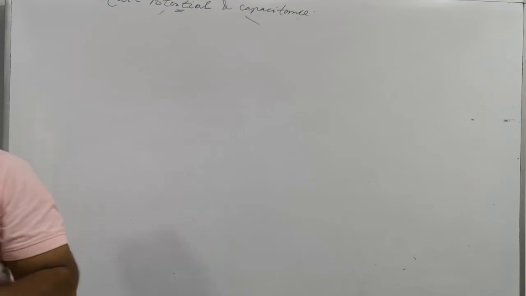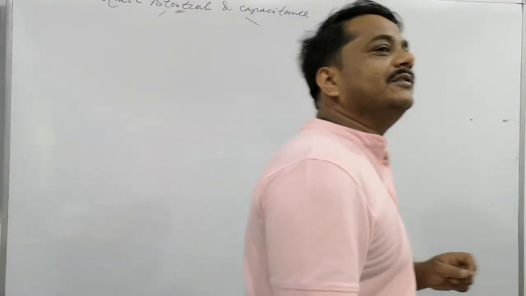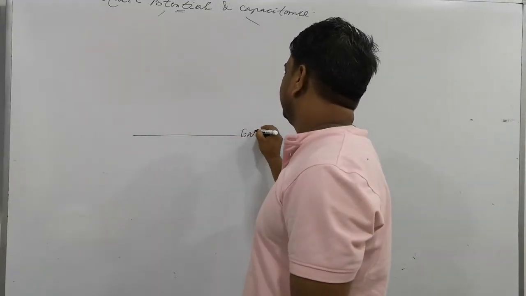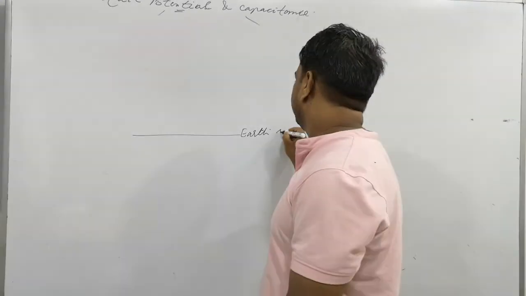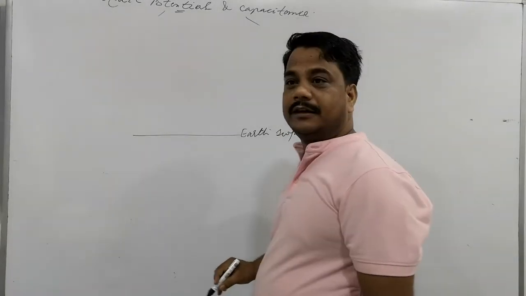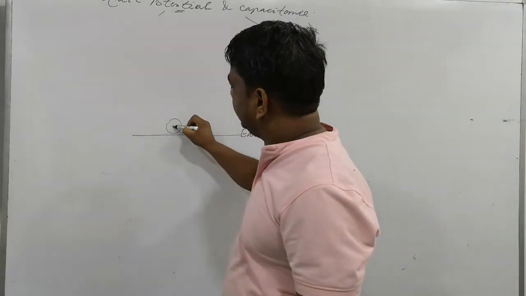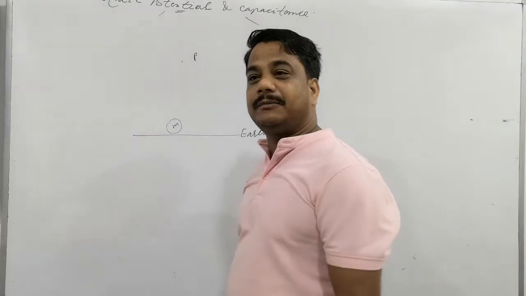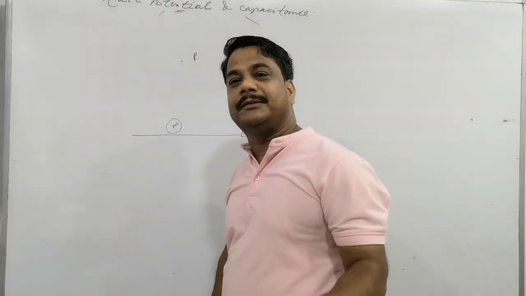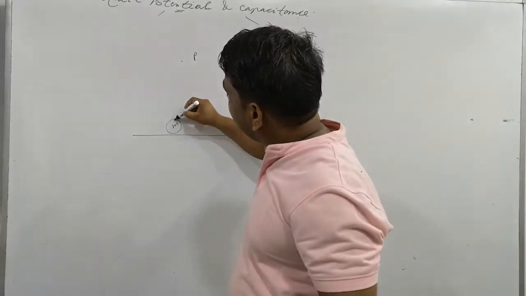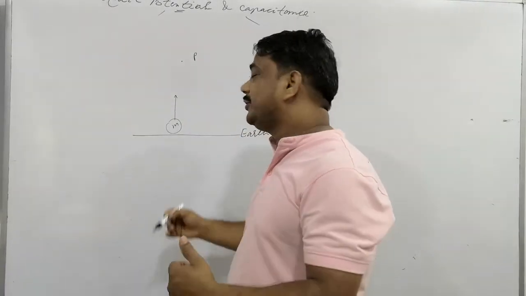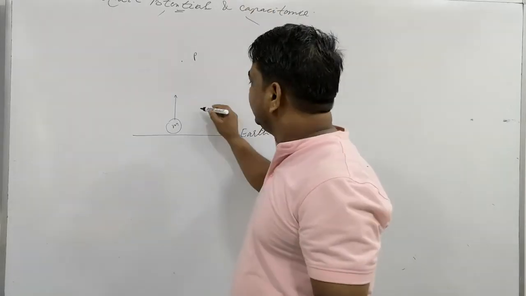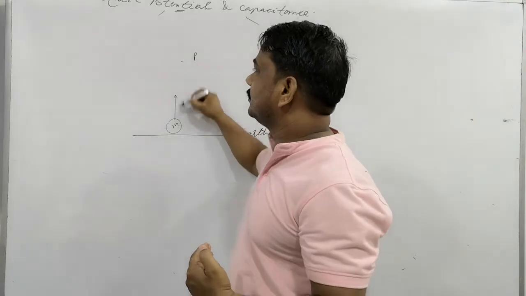So what is electrostatic potential? Gravitational potential is also studied here. This is the Earth's surface. If we want to throw a stone up and set a body of mass m at point P, obviously we need to do work. And why do we need to do work? Because the gravitational pull is downward. So we need to do work to set the stone at this point.